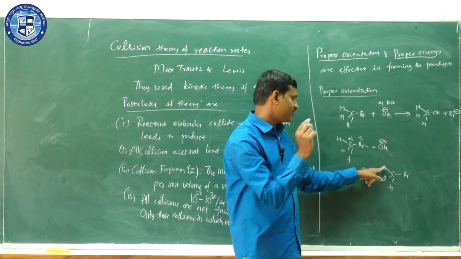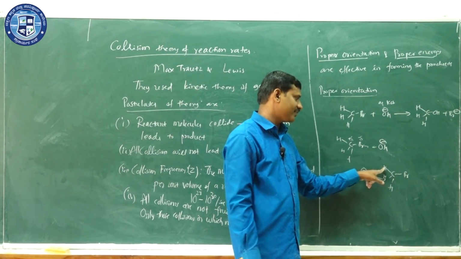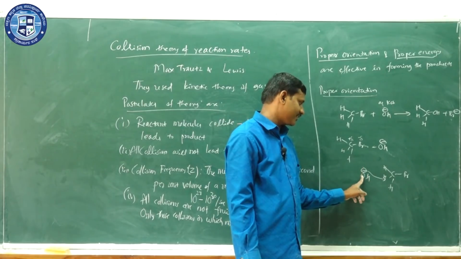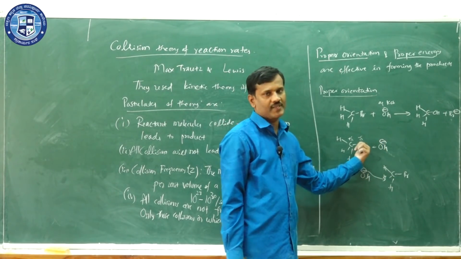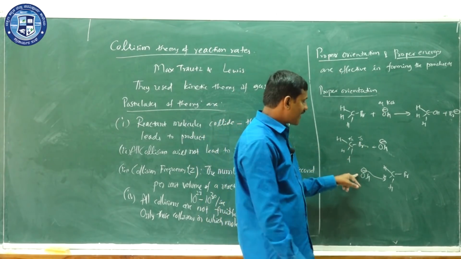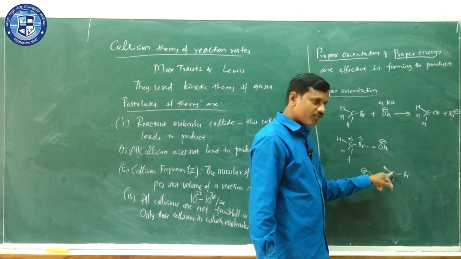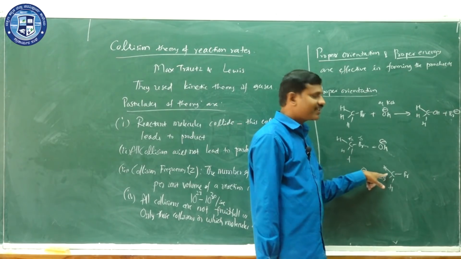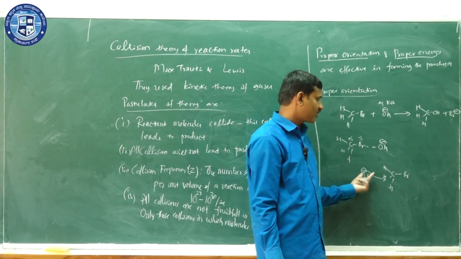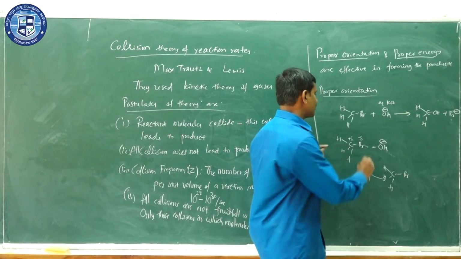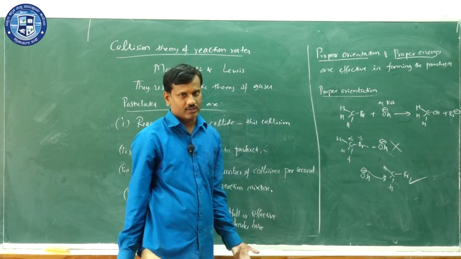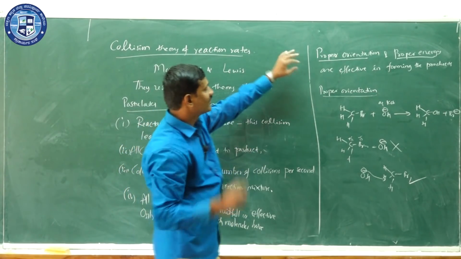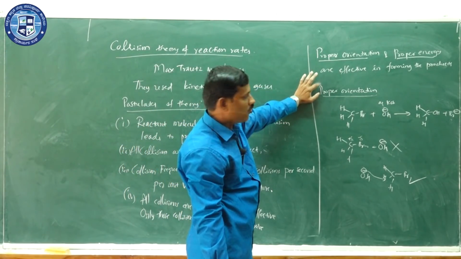These are very small molecules. The interaction between the electron cloud of the hydrogens and OH minus is less compared to the interaction between OH minus and Br minus. So it can attack the molecule from the back side. That means this orientation is not the correct orientation, this is the correct orientation for the formation of the product. That is called the proper orientation.